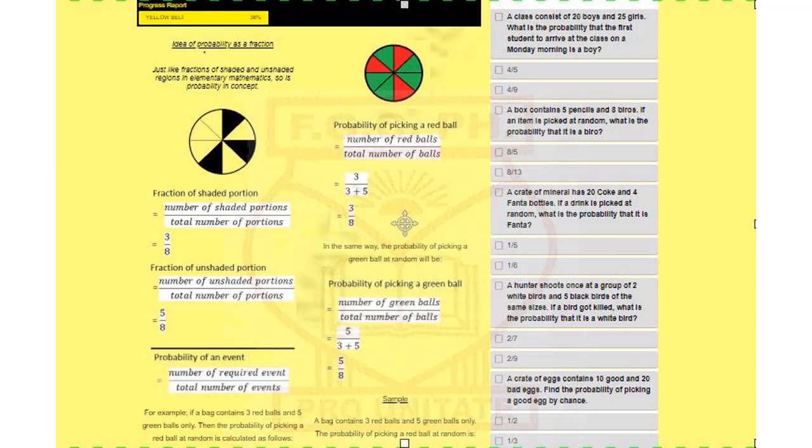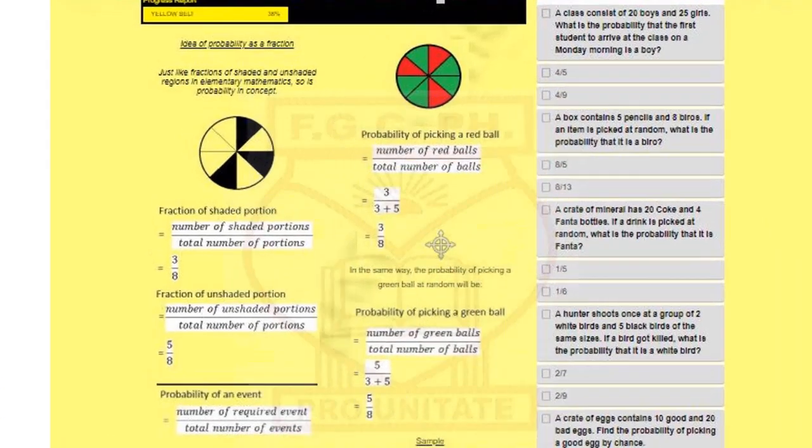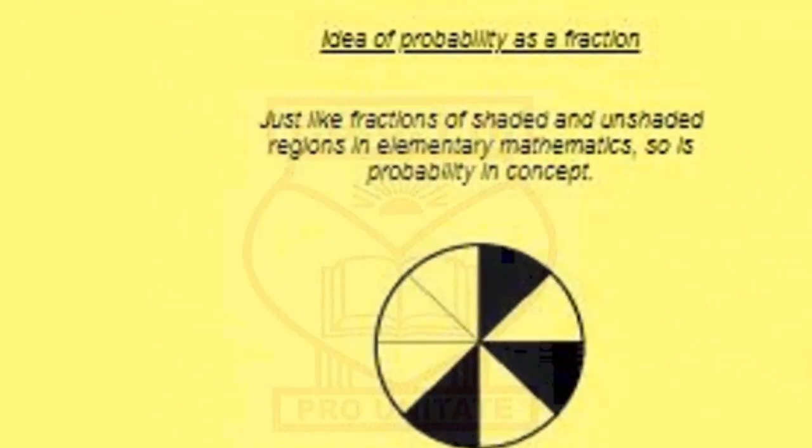Our next episode is on the idea of probability as a fraction. In primary school, there is a key lesson where you learn about shaded and unshaded fractions, shaded and unshaded sectors, and you will usually be asked for the fraction of the shaded region, the fraction of the unshaded region, and so on.